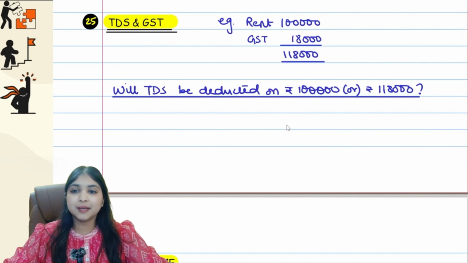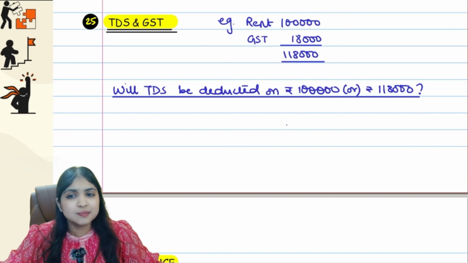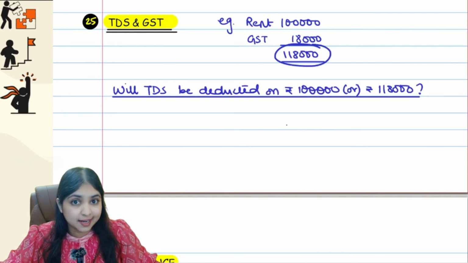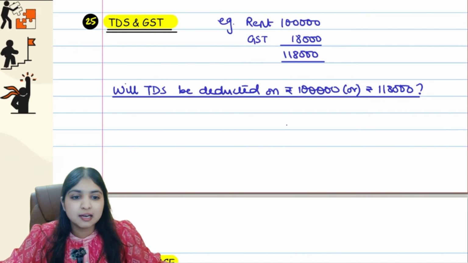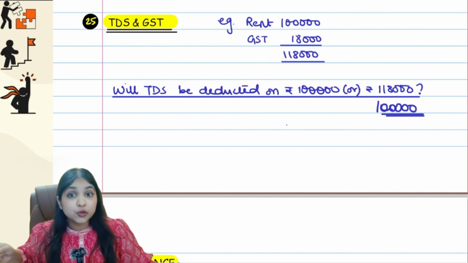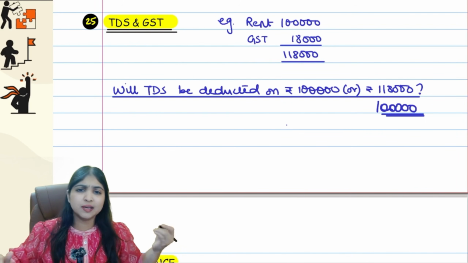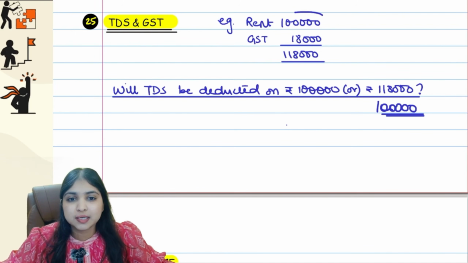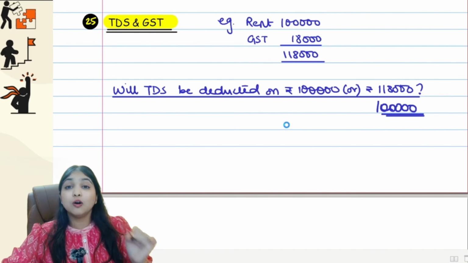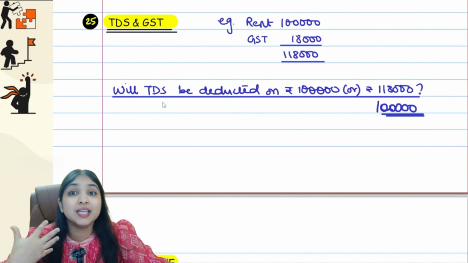Okay guys, then coming to one last concept in our TDS discussion, and after this we start making our charts. This point I've already told you. If rent is 1 lakh and GST is 18,000 and the total is 1 lakh 18,000, will TDS be deducted on 1 lakh or on 1 lakh 18,000? This we already learned, that we always deduct tax on the amount before GST, so on 1 lakh. In 194Q only we had a special point that if payment is earlier, then you will include GST. If credit is earlier, you will exclude GST. But in other sections, you always deduct tax on the amount before GST. Basically, on the GST component, we don't deduct tax. Okay guys, so with this, the learning part of TDS is over.